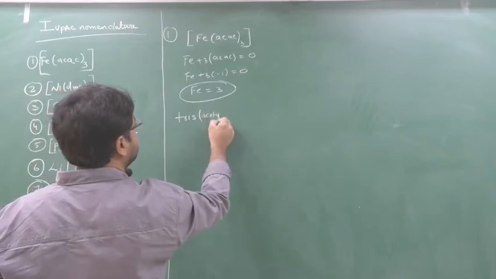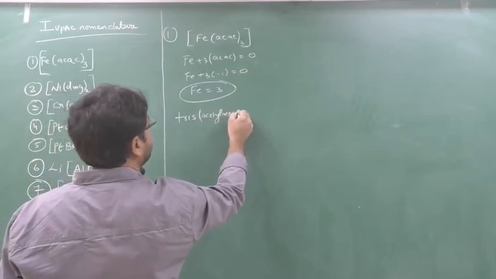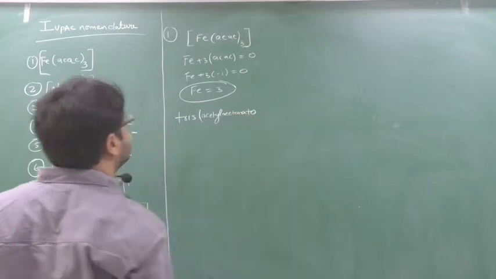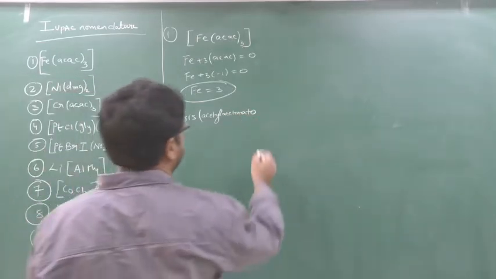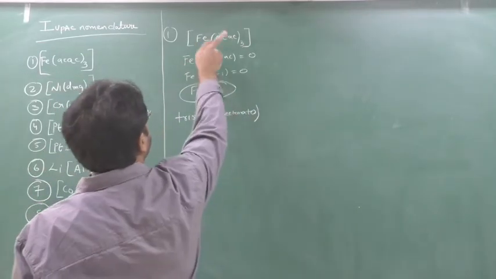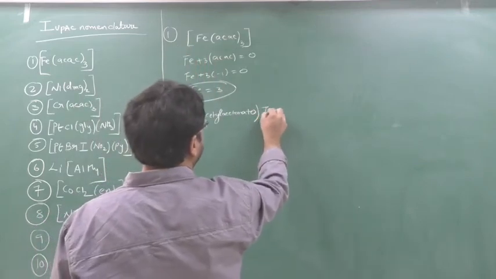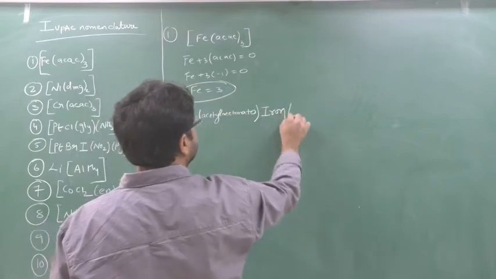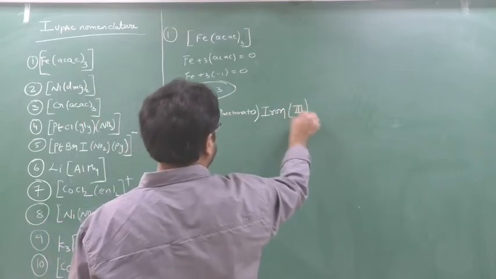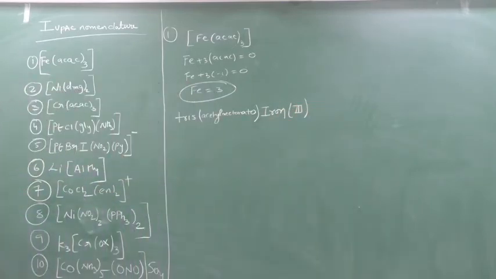Acetylacetonato. Tris(acetylacetonato). Now this is a neutral complex, and the metal name should be given as it is. So iron. What is the valency? 3. So the name of this compound is tris(acetylacetonato)iron(III). Write down this. Clear?